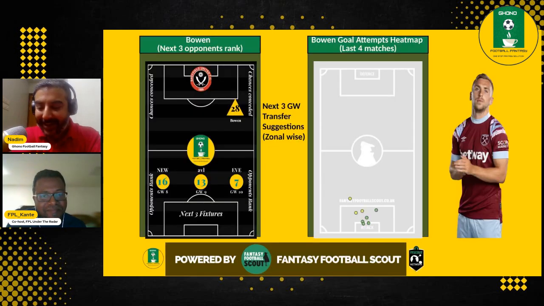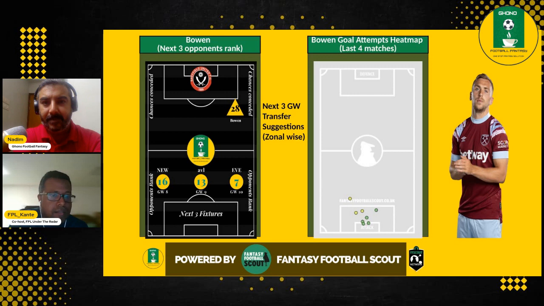Okay, so let's go to the transfer suggestions, and we have Bowen for this week. What do you think about Bowen's prospects over the next few games? It's a fantastic matchup, especially against Sheffield, right? As we can see, like 28 chances considered on Bowen's flank. And even the next few don't look as bad. Newcastle, of course, not that good of a matchup. But after that, Aston Villa and Everton, especially the Everton game in Game Week 10, could be good as well.